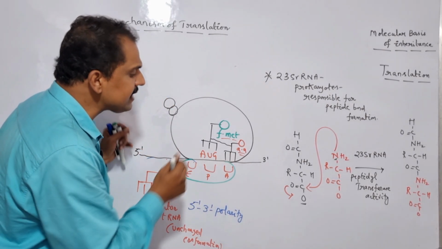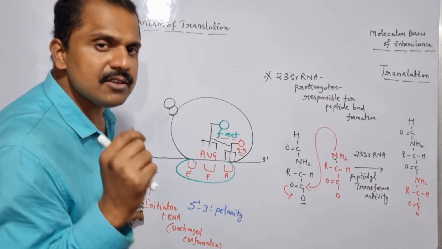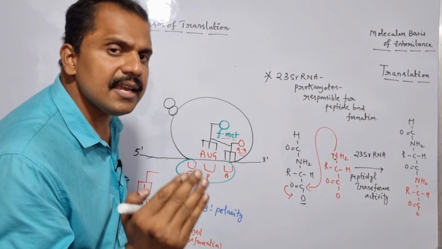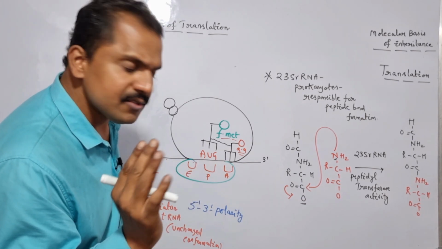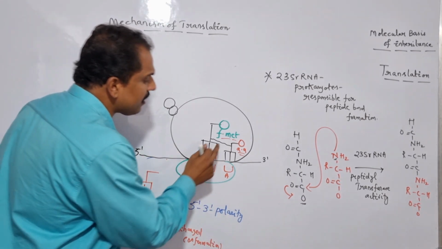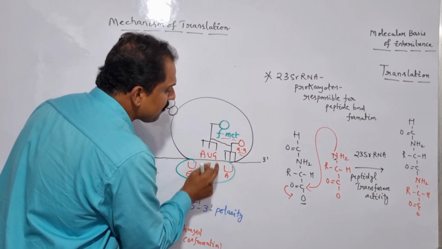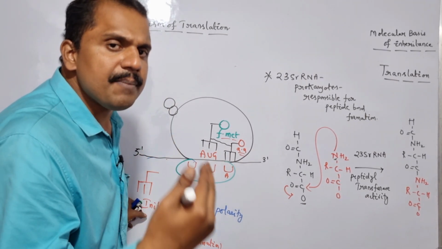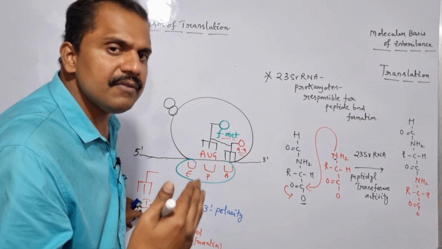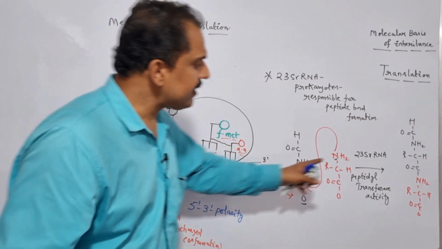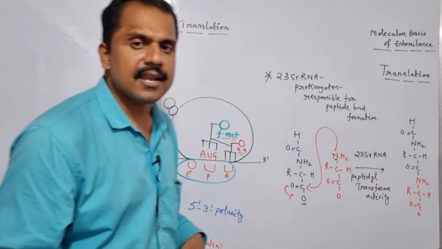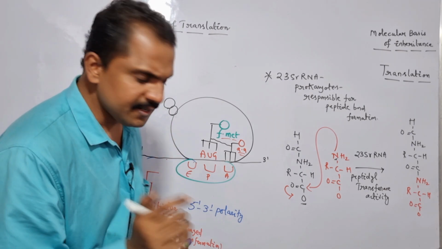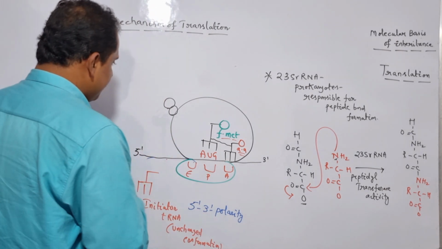Now again, the A site of the ribosome is occupied by one more amino acid tRNA with its encoding amino acid. So after the successful recruitment of the amino acid tRNA with its encoding amino acid at the A site of the ribosome, again the peptide bond formation occurs between the two amino acids by taking the advantage of 23S rRNA, which has the peptidyl transferase activity. Is it clear? So let me show it here.